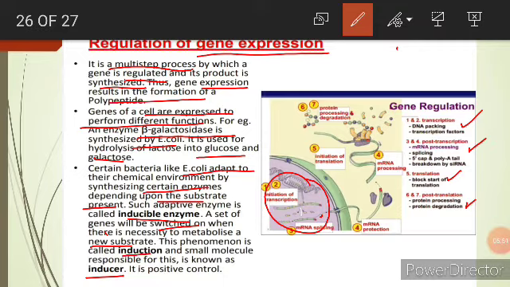Then after that, the translational level, meaning here we block the start of translation. Suppose the mRNA is processed and comes out of the nucleus into the cytoplasm, and then if the translation is blocked, the protein synthesis will not take place. In the same way, at the post-translational level also, protein processing or protein degradation, genes can be regulated at that level also.